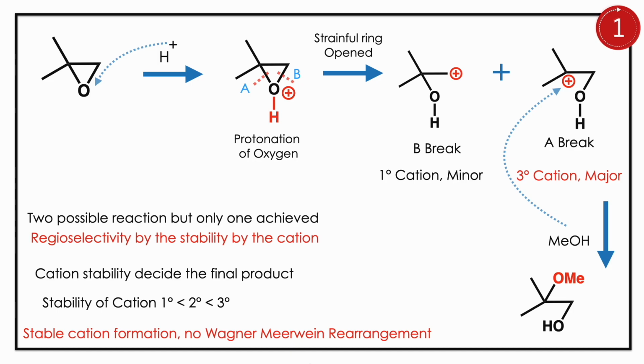A break leads to the stable cation because it's a tertiary cation. B break leads to the primary cation. So tertiary is more stable, it is major. So the nucleophile attacks there, and you have the OMe bond.